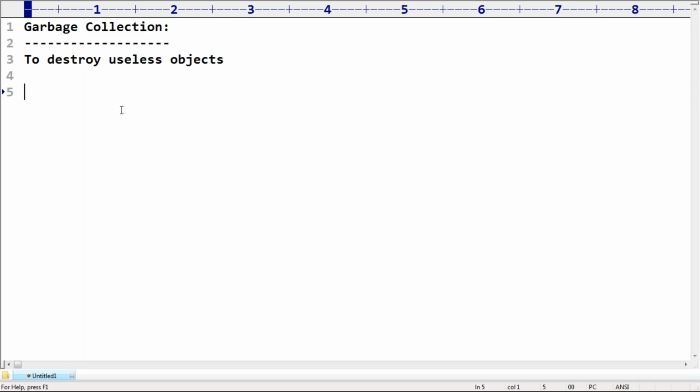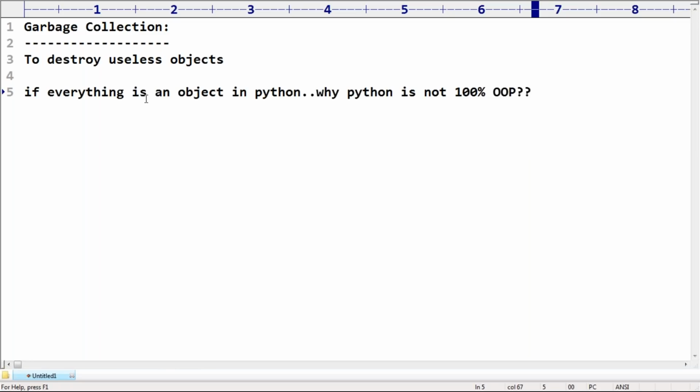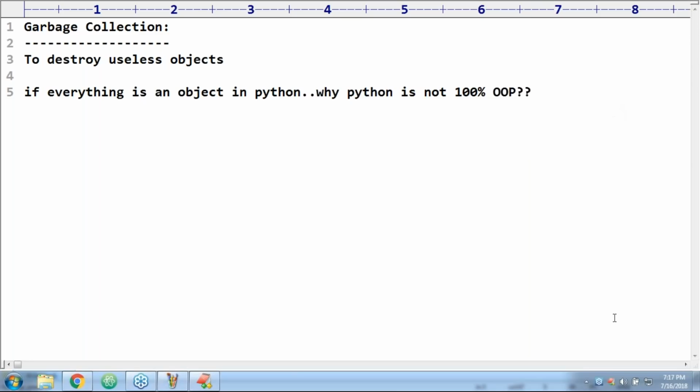Next, there is a very interesting question. What answer can we tell? Can anyone please answer this question? If everything is an object in Python, why is Python not a 100% pure object oriented programming language? Simple. There are several OOP features that are not supported in Python.